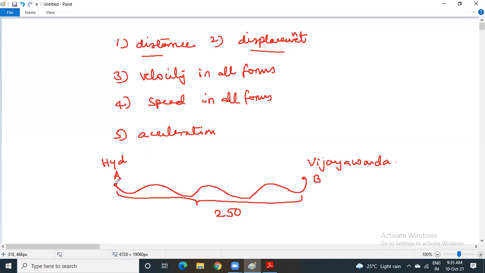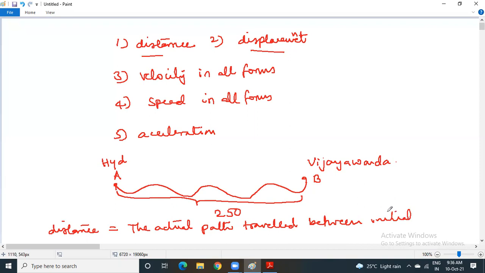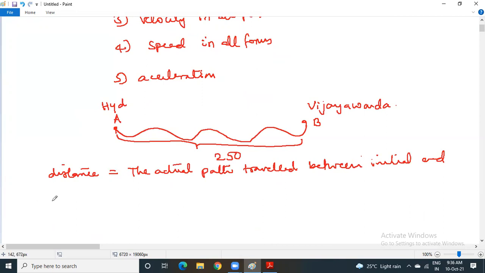So, what is actually distance? Distance means the actual path. You can also call it the total path. Distance is defined as the actual path, the total path length traveled between the initial and final positions of the object.